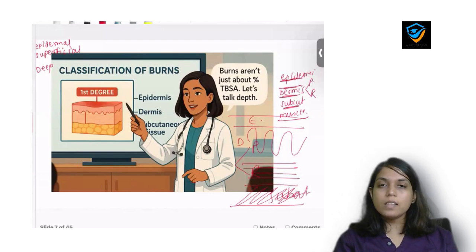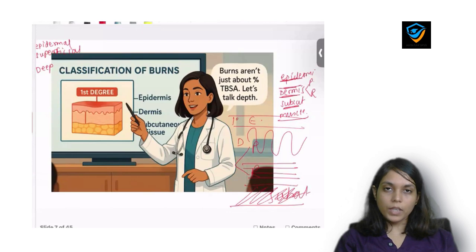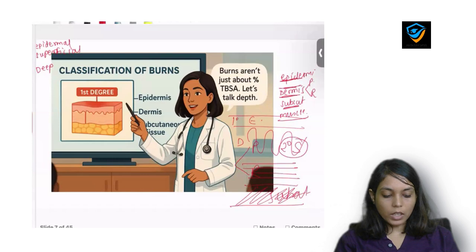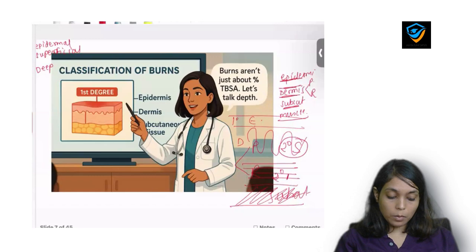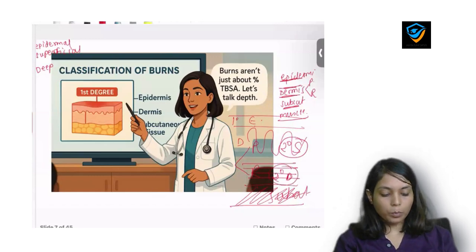So when there is involvement of only epidermis, we call it first degree burn. When there is involvement of dermis along with the epidermis but only papillary dermis, then it is a second degree burn, but it is superficial. So second degree superficial involves papillary dermis, and when there is involvement of epidermis, papillary dermis plus reticular dermis, then we call it second degree but deep type of burn. Okay, so remember, you got the point.